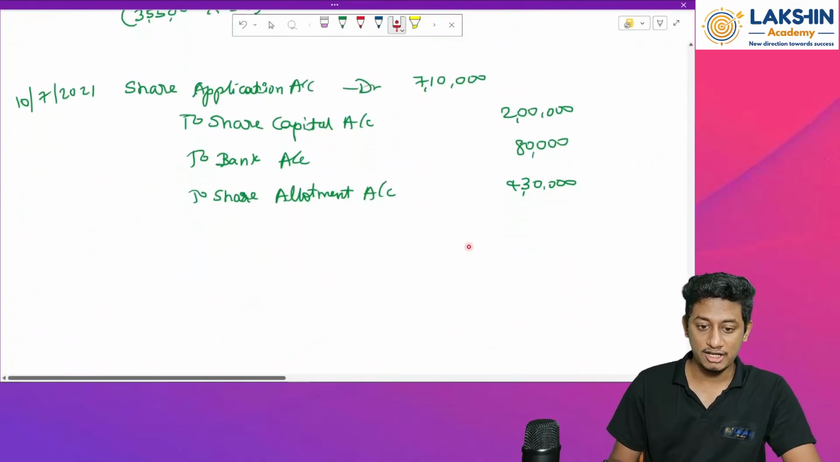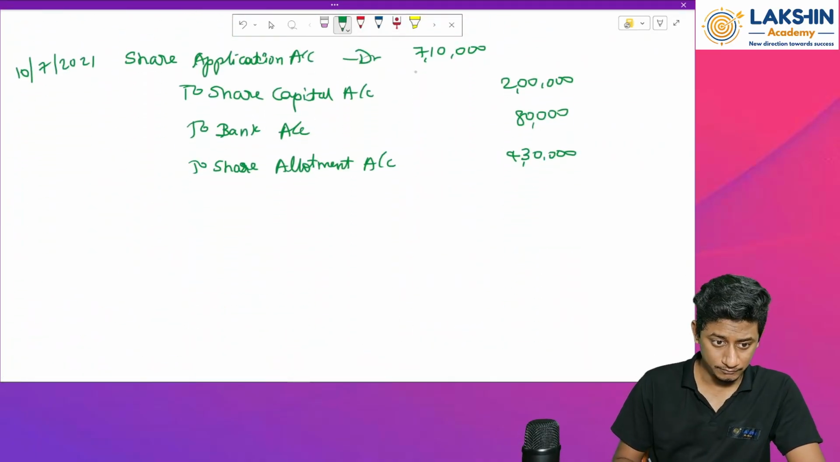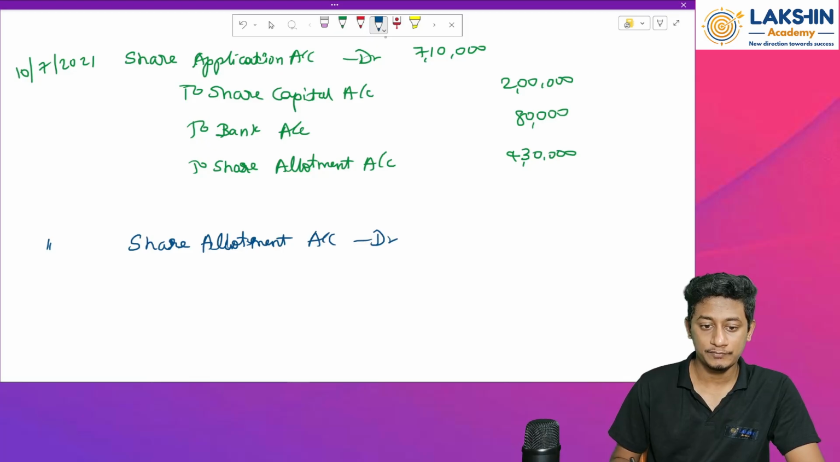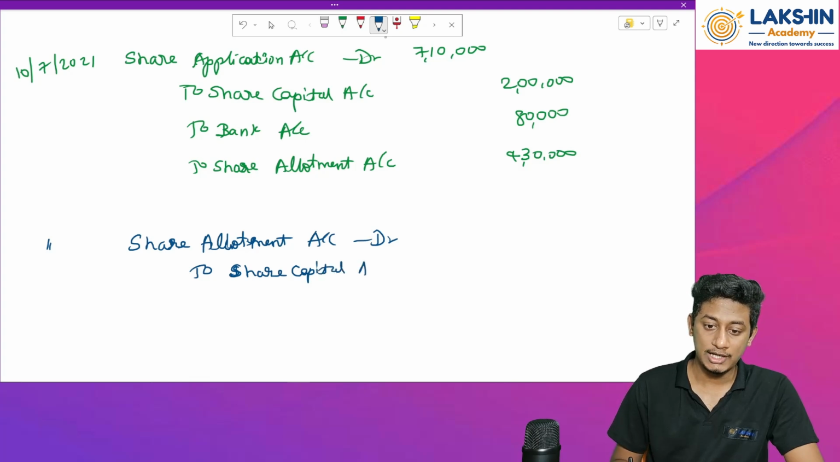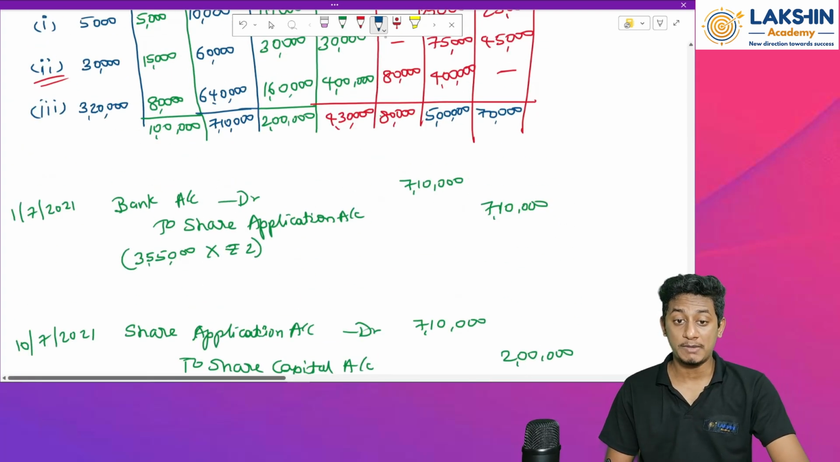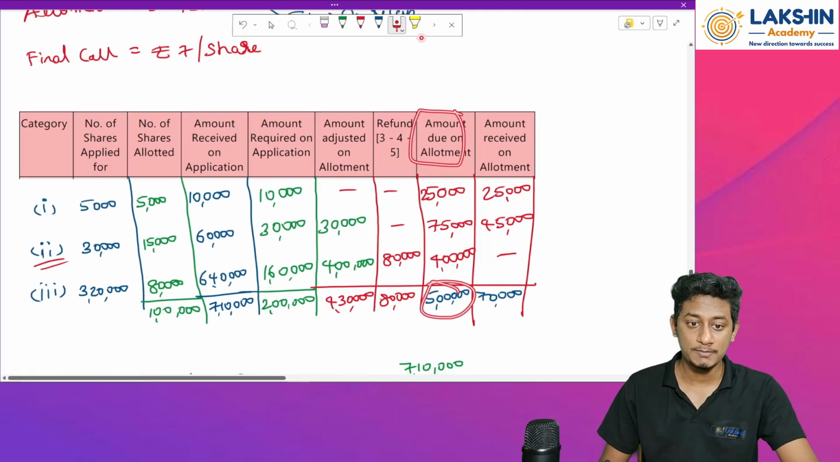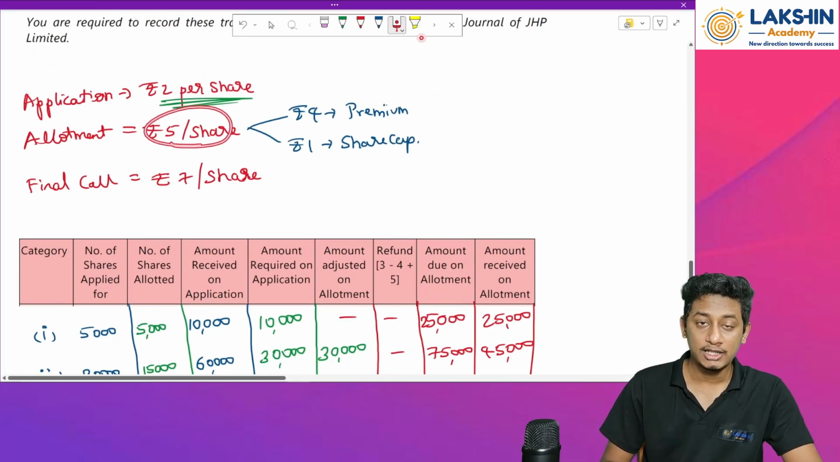Now going further, we'll pass the share allotment entry. So what will the entry be? On the same date, we'll assume share allotment account debited to share capital account. How much is supposed to be received on allotment? Amount due on allotment is rupees 5 lakh. In simple terms, 5 rupees into 1 lakh.